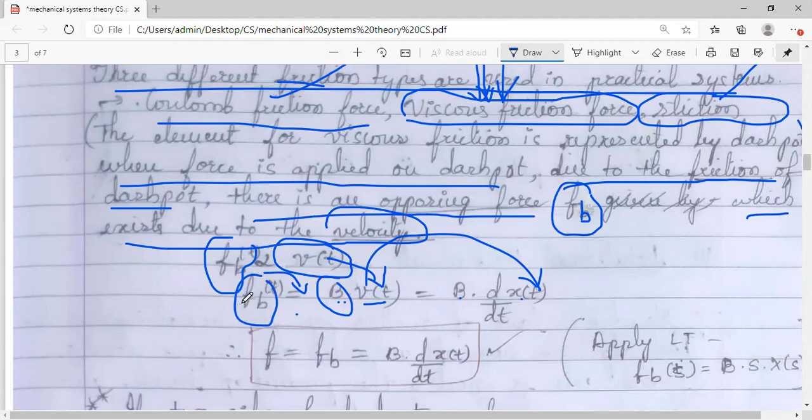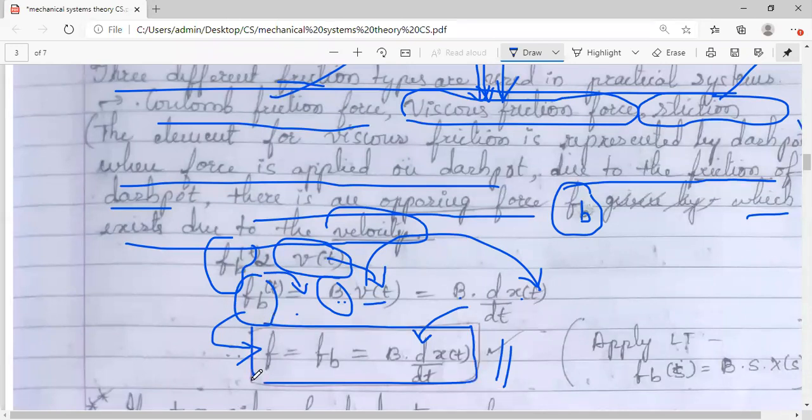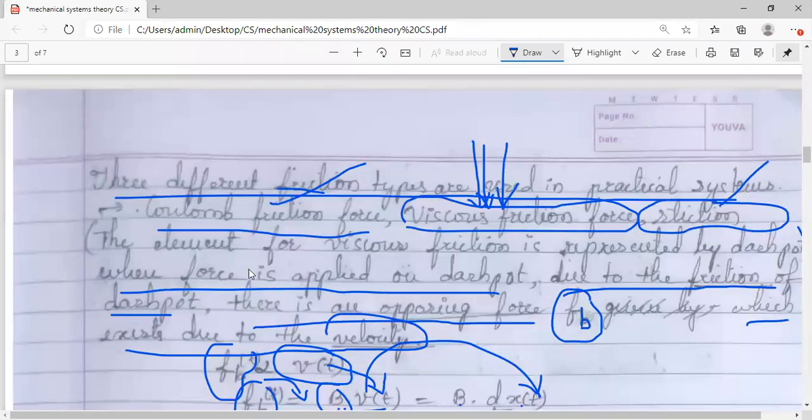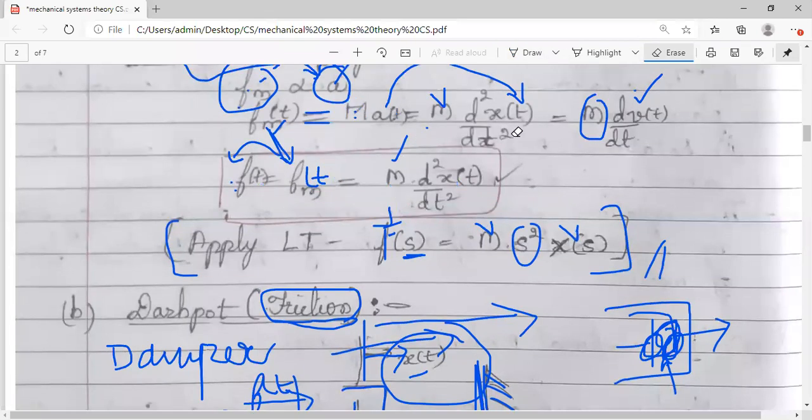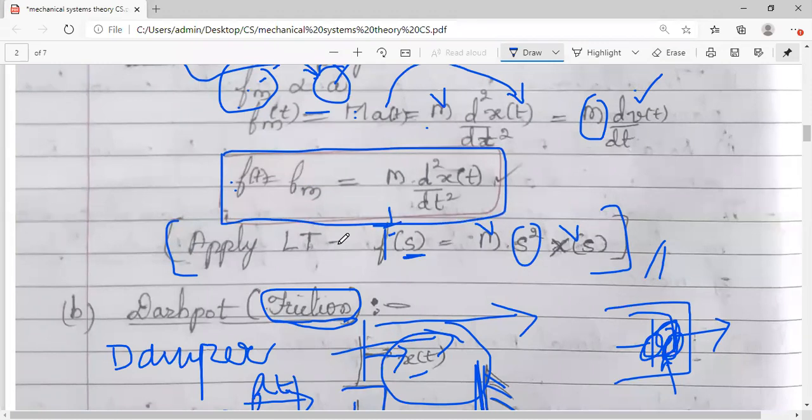From Newton's law of motion, the opposing force is equal to the applied force F, but they are in opposite directions. So F b is equal to B into d by dt of x of t. This is important for us. The equation I have put in the red box is helpful while solving problems. Similarly, please make a note of the equation for force in this red box.